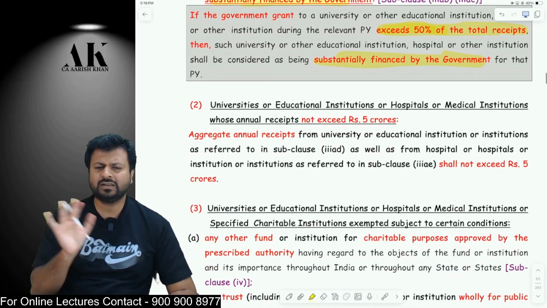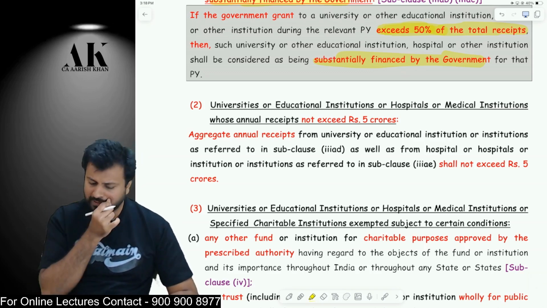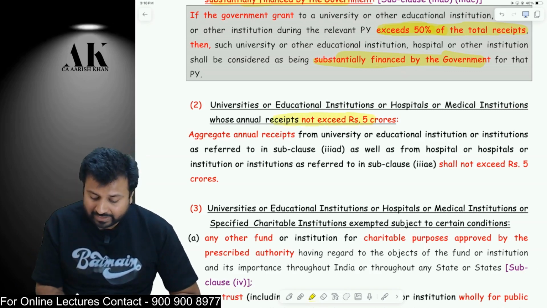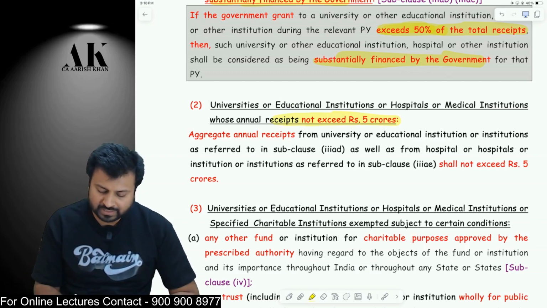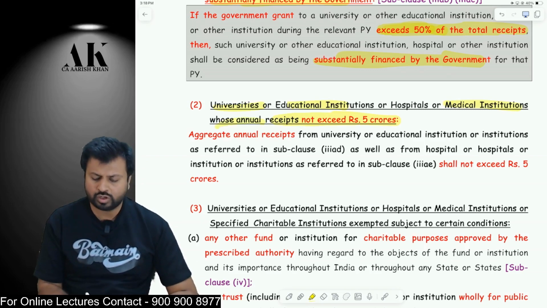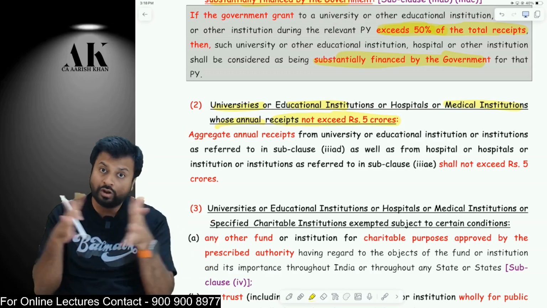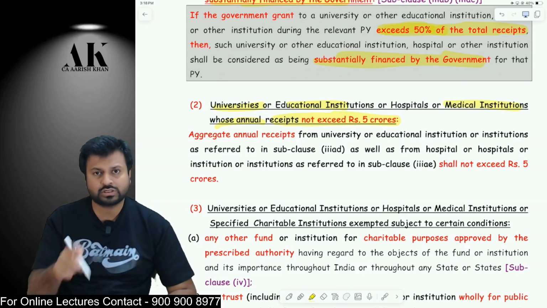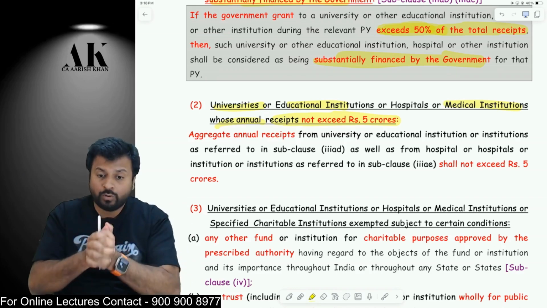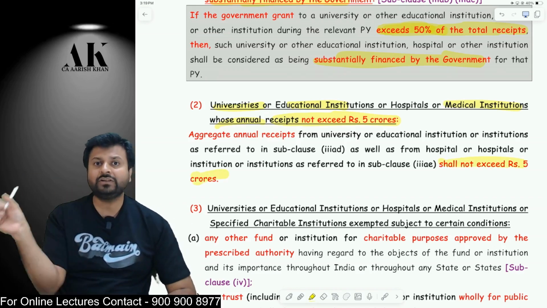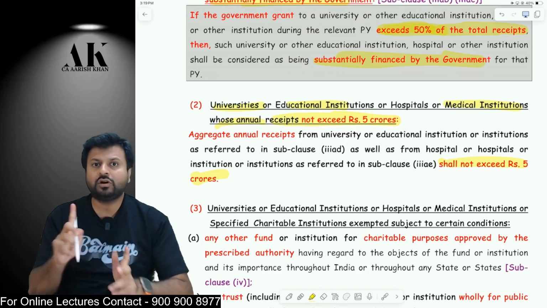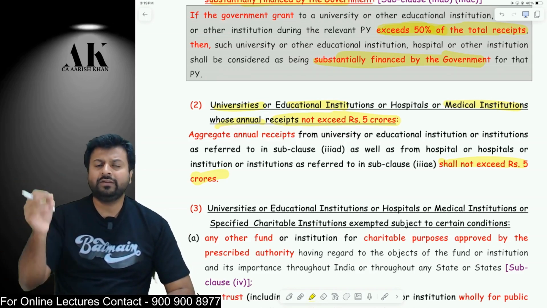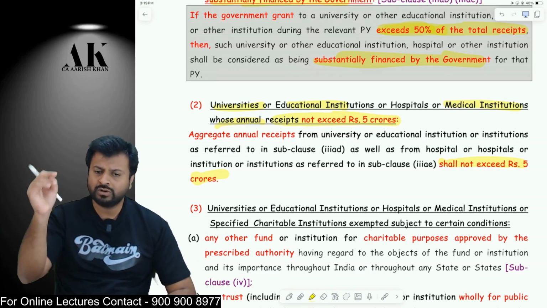The second one is not substantially financed by the government. It's a normal institution which is not financed by the government. Now, in that case, there is no need to take any approval. You can enjoy exemption if your aggregate annual receipt does not exceed 5 crore rupees. So if you are a hospital, or a medical institution, or a school or university, etc., then the aggregate receipt of all of them, school also, hospital also, taking both together, this question has been asked a lot of times in the examination. If the aggregate of both does not exceed 5 crore rupees, it is not individually 5 crore. School and hospital aggregate should not exceed 5 crore rupees. If it exceeds 5 crore rupees, you have to make an application and take an approval. If it does not exceed 5 crore rupees, you don't have to take any approval, directly it is exempt.